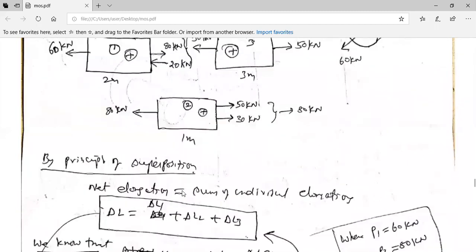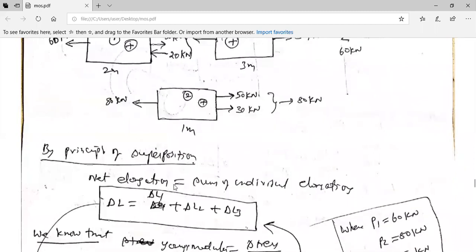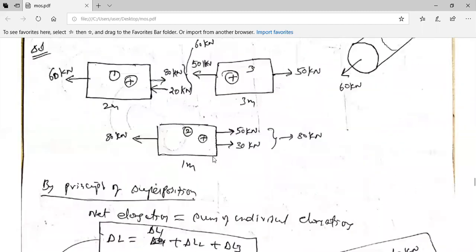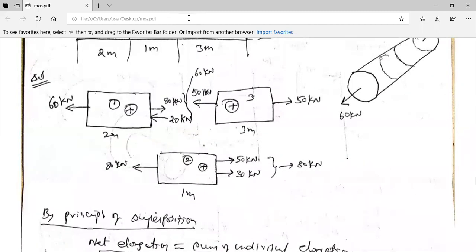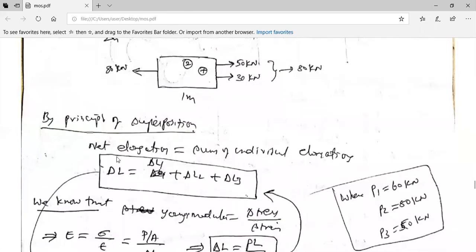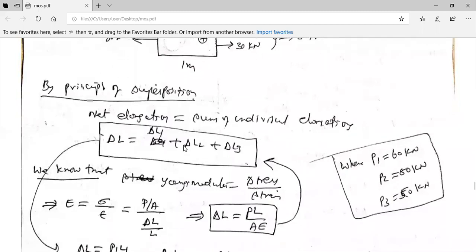So now come to this principle. Net elongation is equal to the sum of individual elongations. Therefore, delta L, elongation in the sense of change in length, is equal to delta L1 plus delta L2 plus delta L3. You may ask how delta L has come.